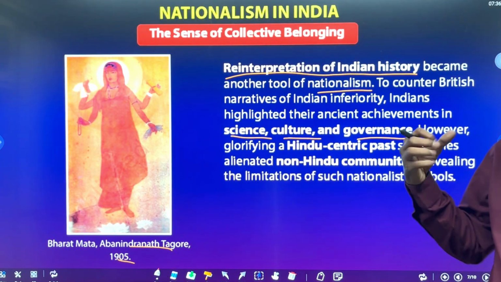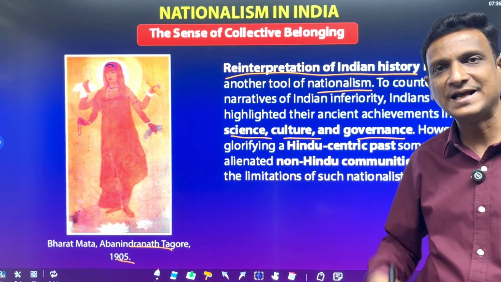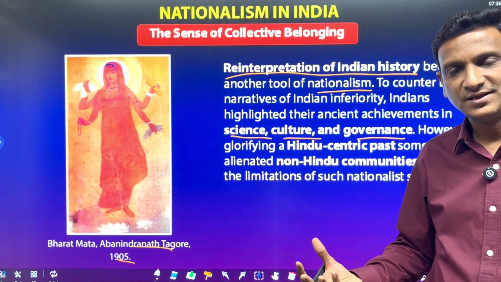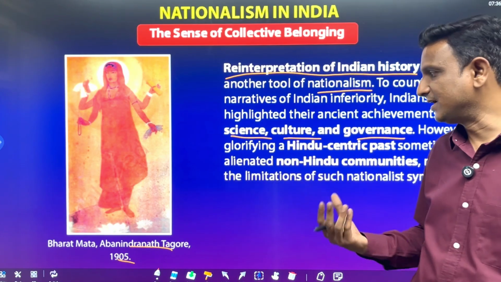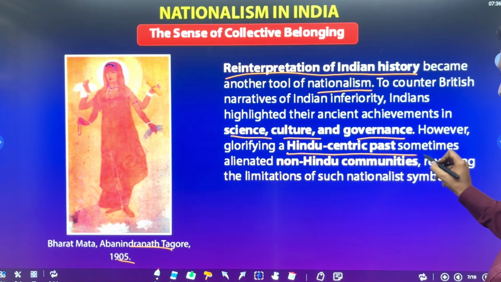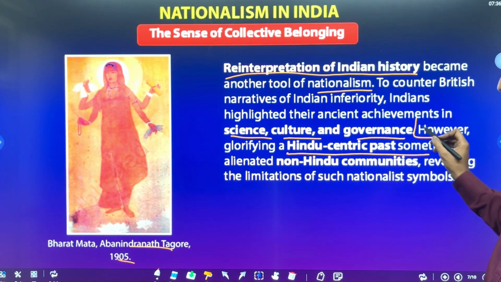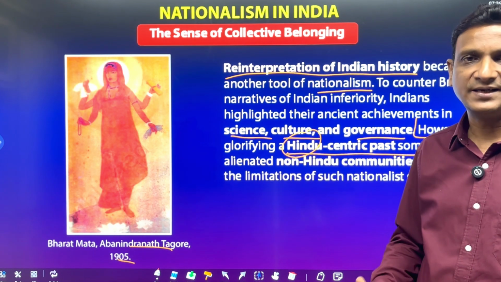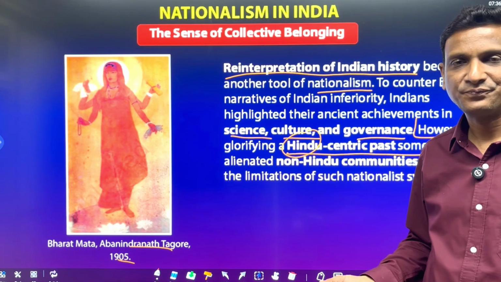So making the people feel that we are not low, we are not less, we used to have a very good past, very good science, culture, everything, history we used to have. So bringing that to all the people, the Hindu-centric past. However, this is mostly related to Hindu people because the culture, the past of this land is mostly Hindu.